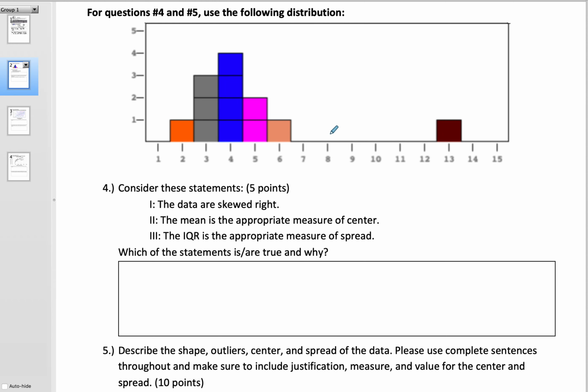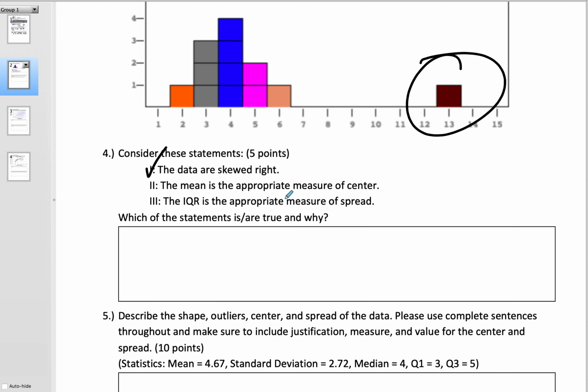And this is about one variable data distributions and SOCs. So in this one, statement 1 is true. The data are skewed to the right, and that's because you have that one value off to the right. If you did take a look at the mean and the median, you could kind of cheat a little bit there, so to speak. You could notice that the mean was higher than the median. And remember, when the mean and the median are not about the same, that's an indication that there is a little bit of skew. Okay?